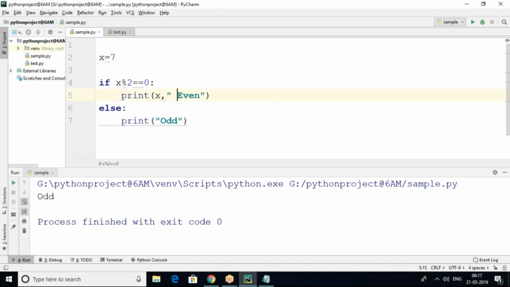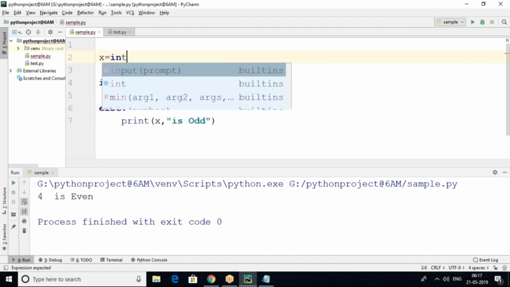Otherwise we can see whether it is even or not. I have to find out x is even, otherwise x is odd. So the x value is going to be replaced. 7 is odd. Suppose now I'm taking 4. 4 is even. Like this it will be displayed. So at runtime also we can accept the value.